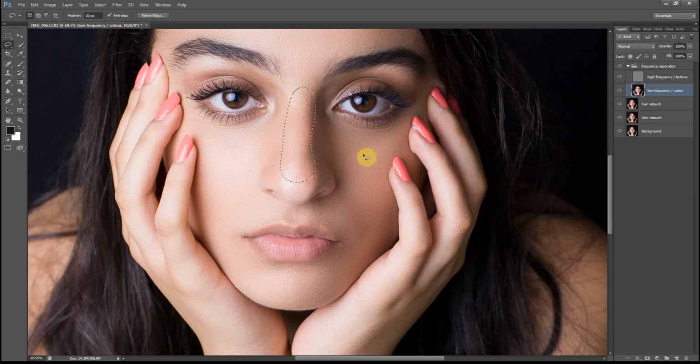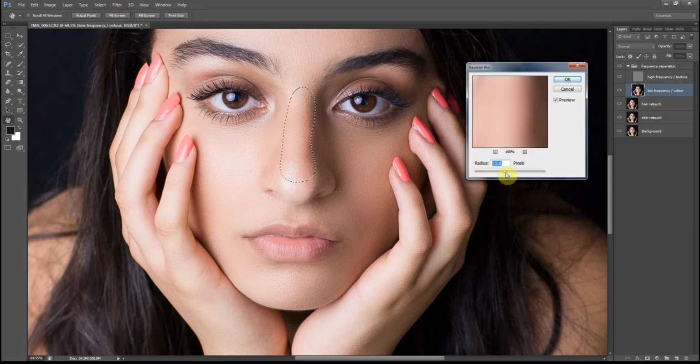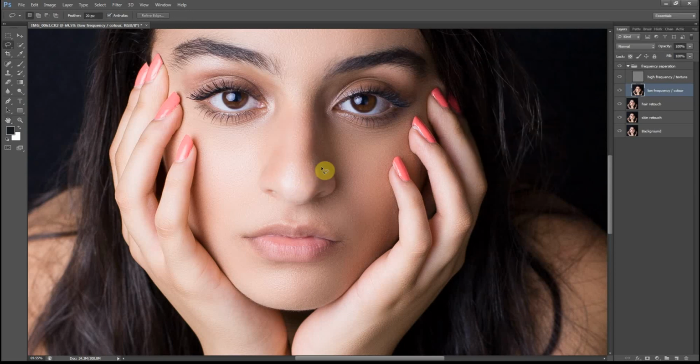And another important point to keep in mind is that when you're selecting the nose, make sure that you are decreasing the blur radius, as a high radius will make it look too flat by removing the highlights. So I go back to my filter, blur, Gaussian blur, and reduce the radius. So I'll leave it at that. Okay. Yep, that looks much better. And I'll continue selecting other parts of the skin.